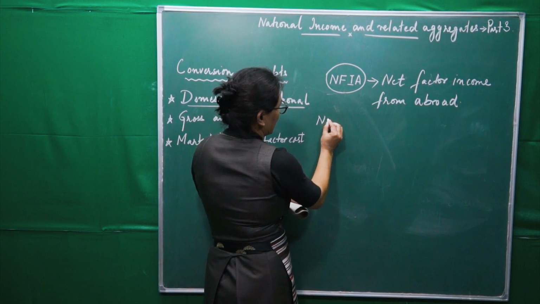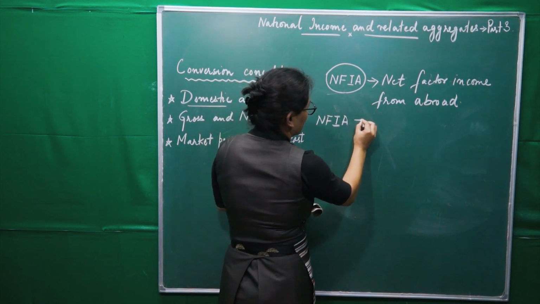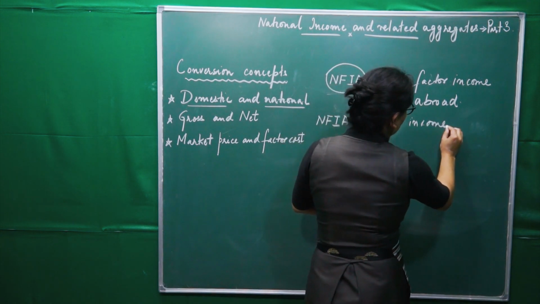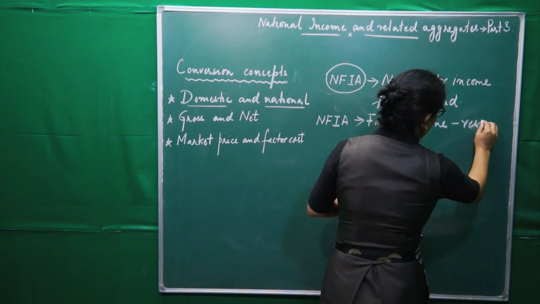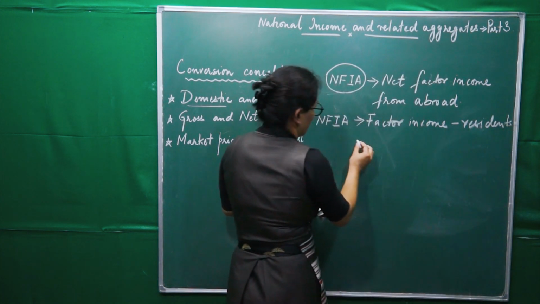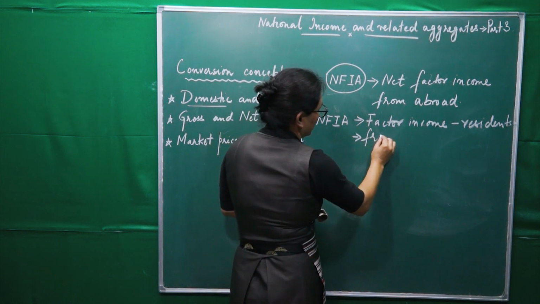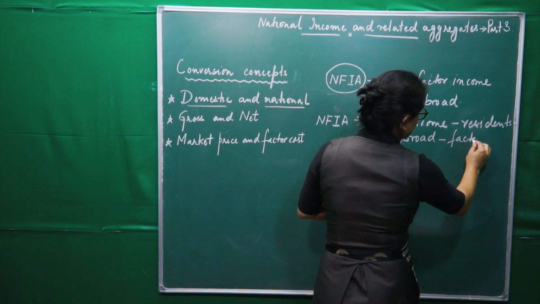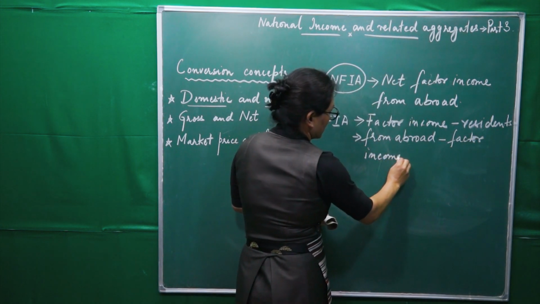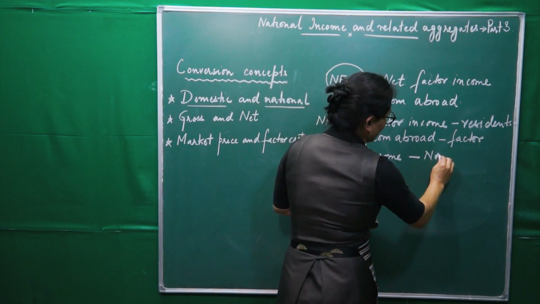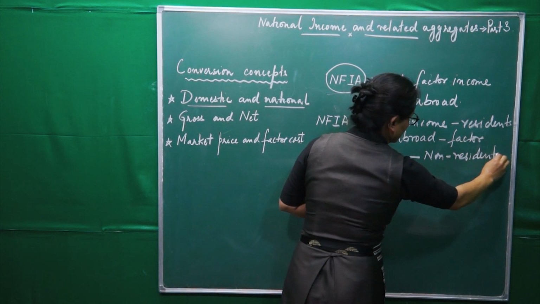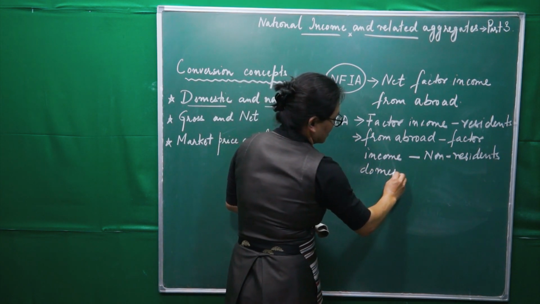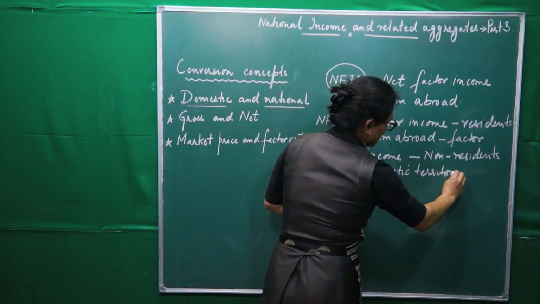So we say NFIA is the factor income earned by residents of a country from abroad minus factor income which is paid to non-residents working within the domestic territory of a country.